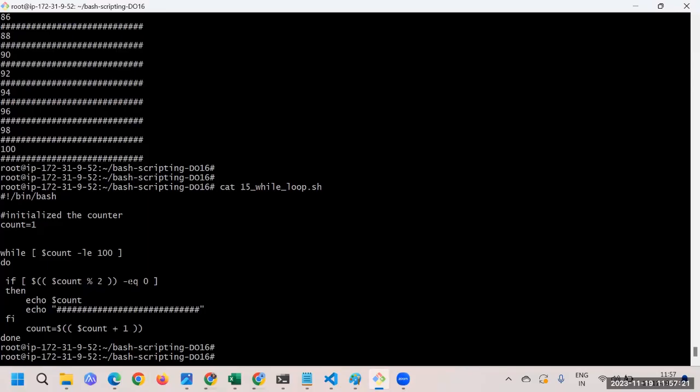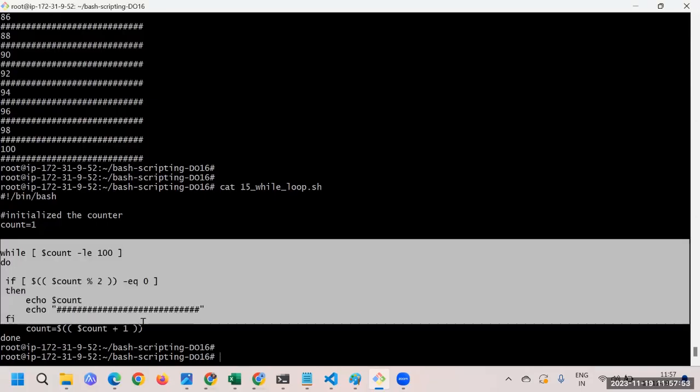Let's say we are dividing the number 11 by 2. In that case, what remainder do we get? It's a 1. Yes, correct. So rather than saying equal to 0, can we say equal to 1? When the remainder is equal to 1, we can print the odd numbers, right? Yes. So this is a way that we can print even or odd numbers.